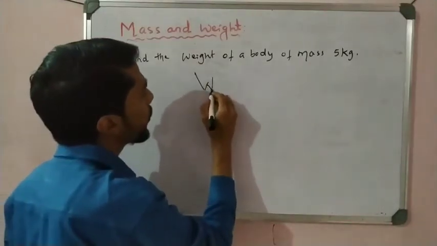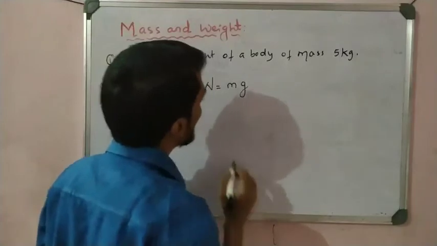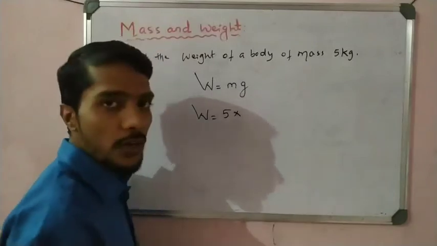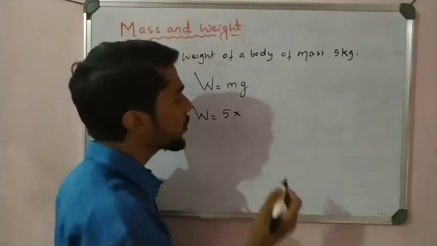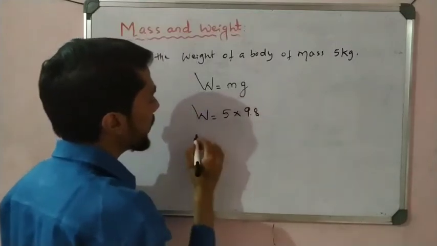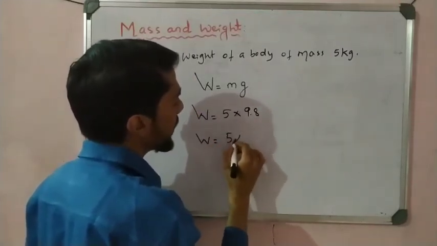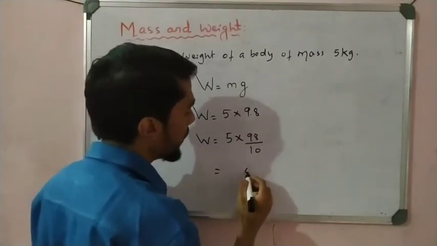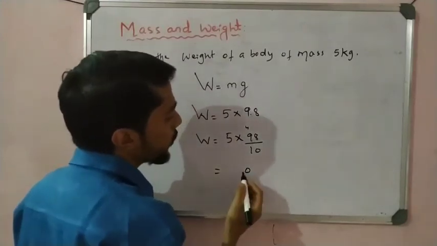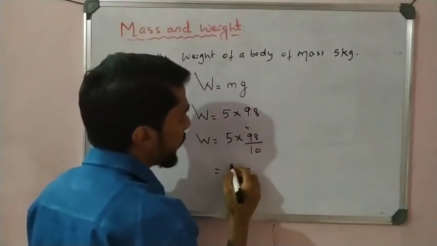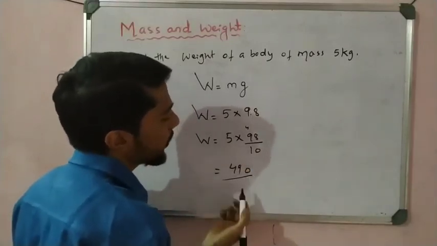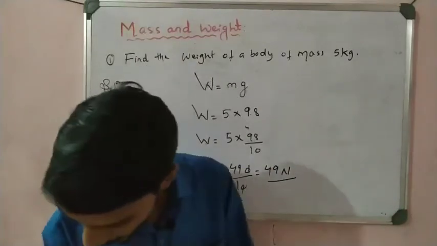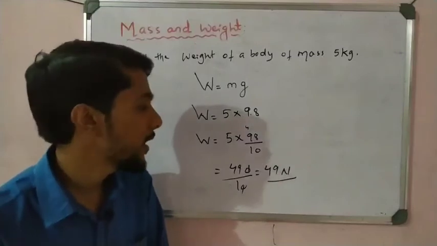So W is equal to mg. What is m? Mass is given, 5 kg, and what is g? We know that value is constant, that is 9.8 meter per second square. I take that as 10. Now calculate: 5 times 8 is 40, carry 1, so 45, then 49. So you get 49 Newton as the answer, right? So there it is, 49 Newton.